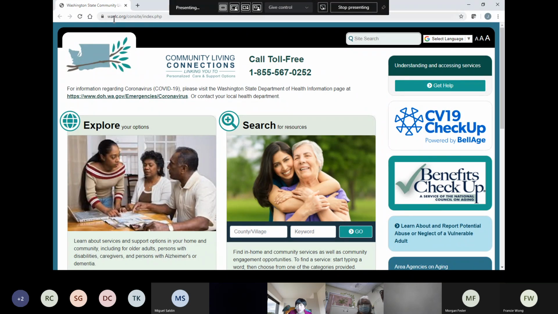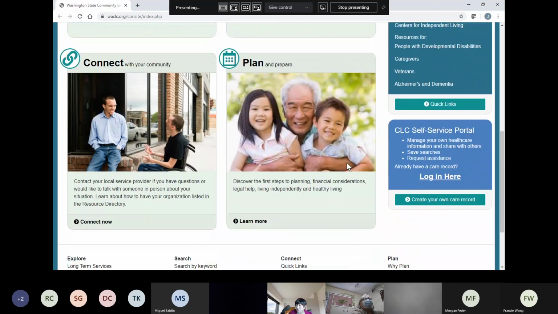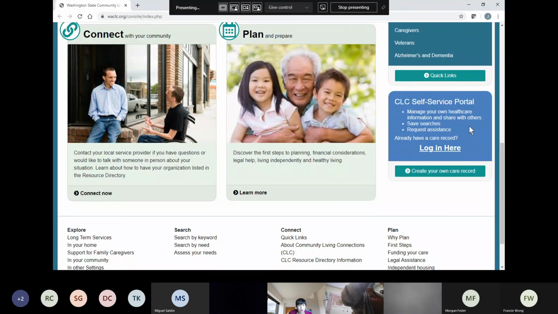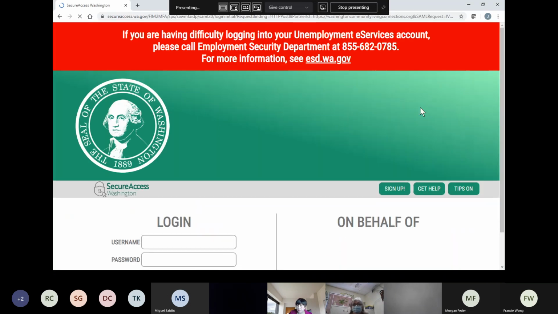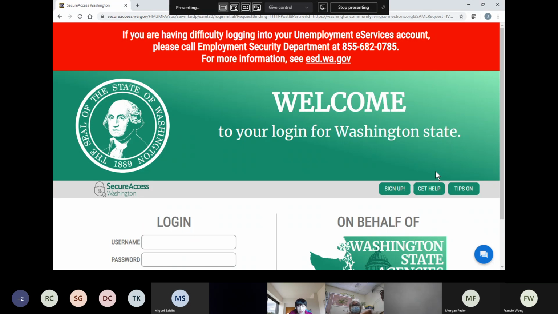So waclc.org, you look at a couple of pictures, and in the middle, login here. Don't click on that link, right? That's not for us. That's for the public. For us, for staff, you click this one. So when you click here, it will take you to this. Okay, so this is the Secure Access Washington login page. I'm going to talk about this a little bit later. So far, so good? Okay, good.